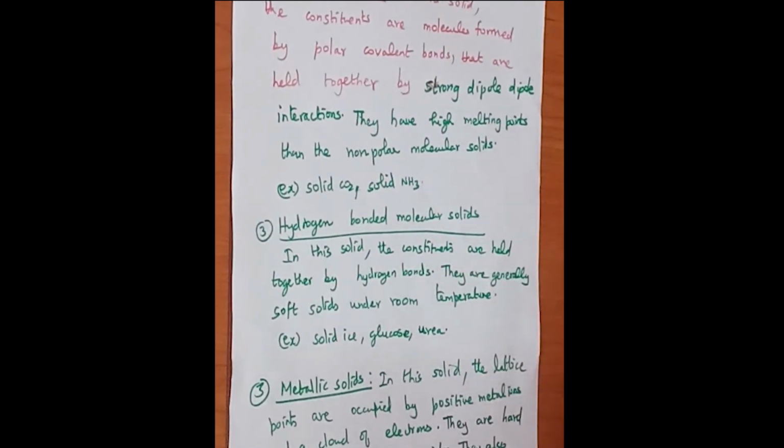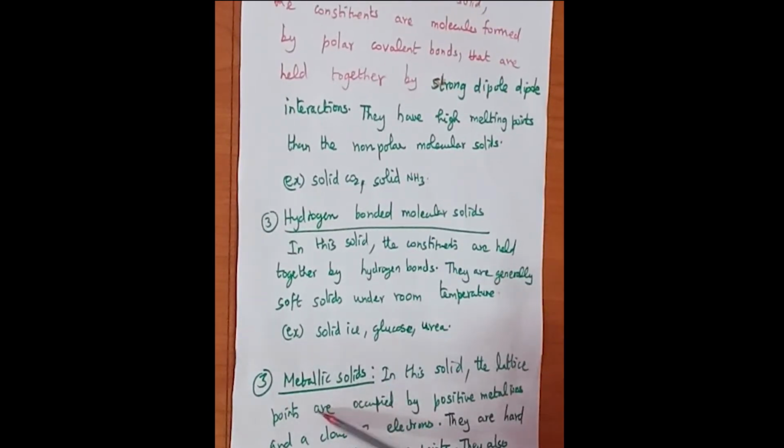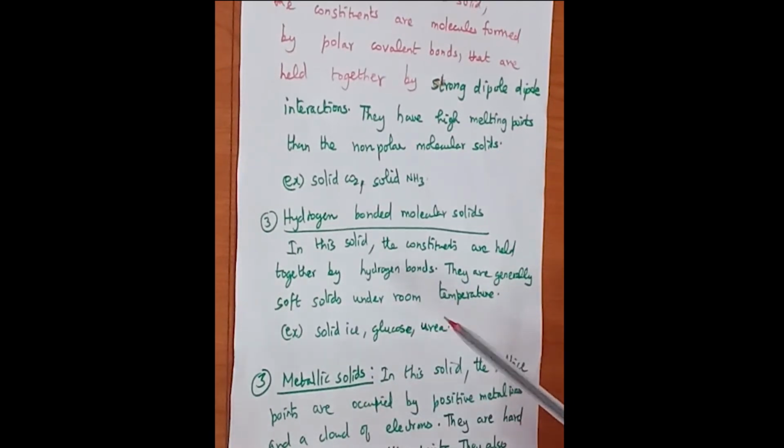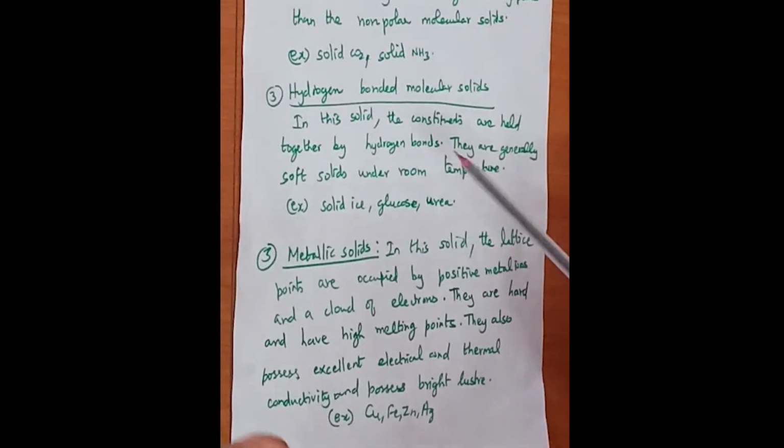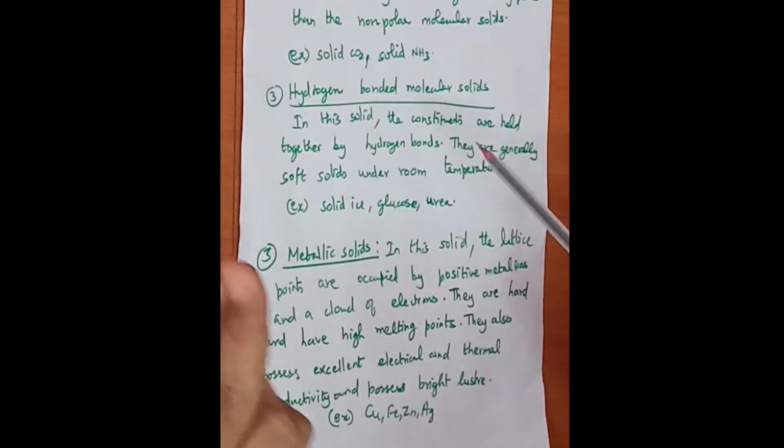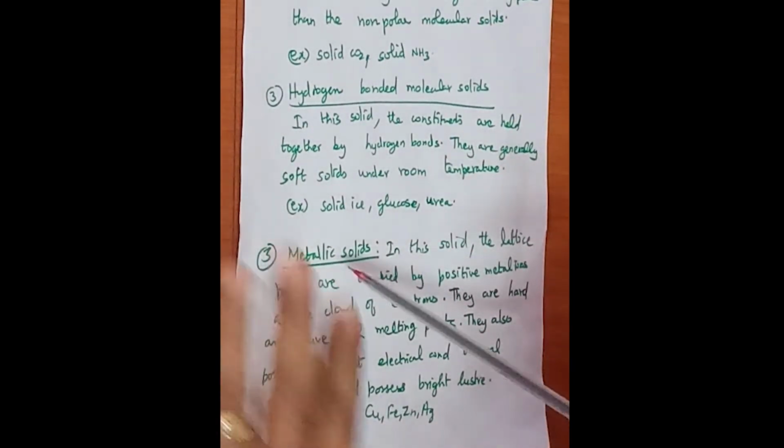It is also one of the important 3-mark questions. So now we shall see in detail about the third classification of solid, which is called metallic solid. First we have seen ionic solids, secondly covalent solids, thirdly molecular solids and their types, and the next type of solid is metallic solids.